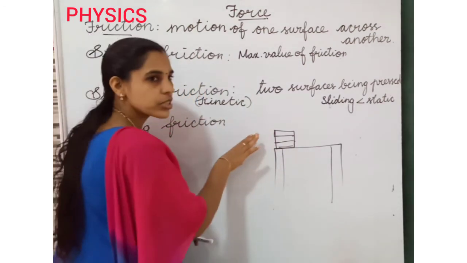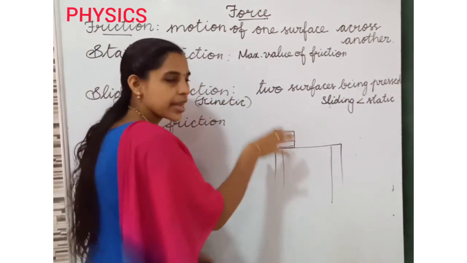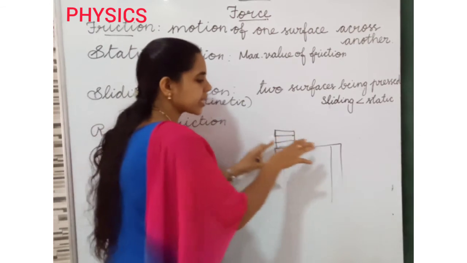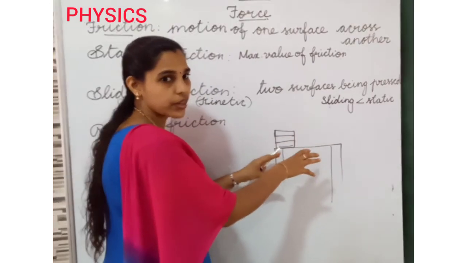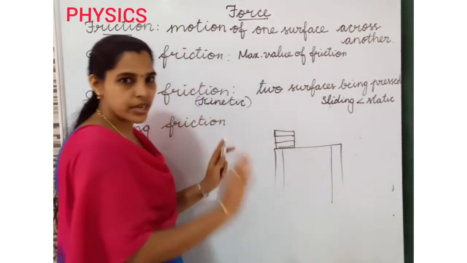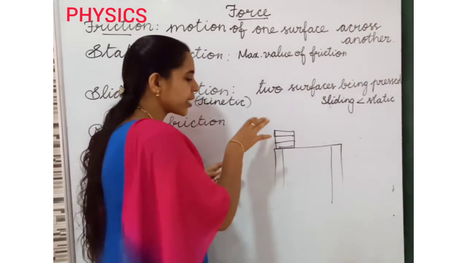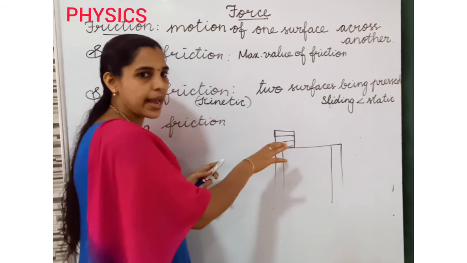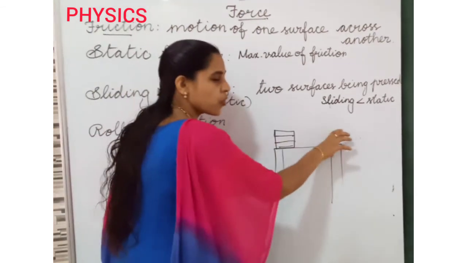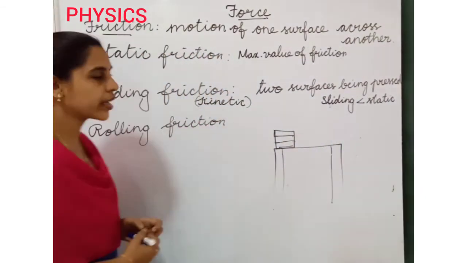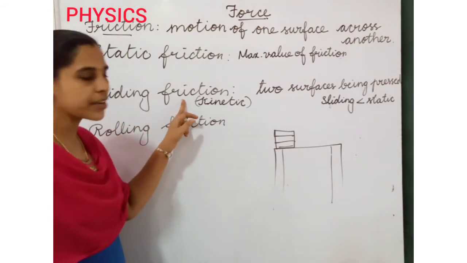I need to push the table there. When I press the books, it can act the friction. Otherwise it will not move. If I do not give the force, it will not move. When I press using my hand, the books are moving from here to there. This is the sliding friction.